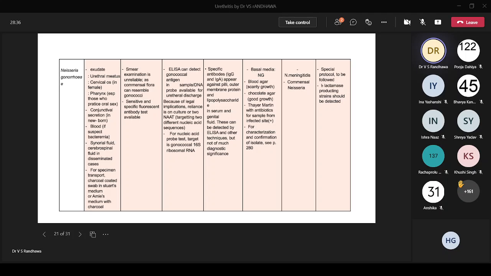Then this thing, the media picture, I already covered. Then when you talk about antimicrobial susceptibility, you should know drug resistance is a challenge. So many times we need to know whether the microbe that you have isolated is a beta lactamase producer or not. So you have different techniques to look at that.